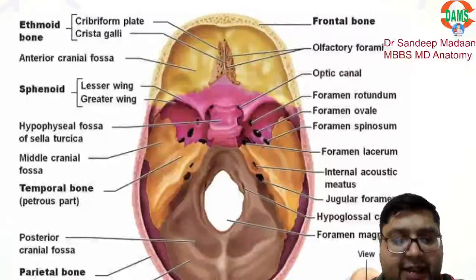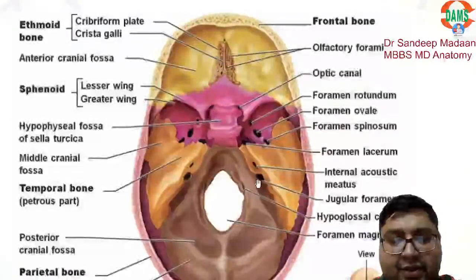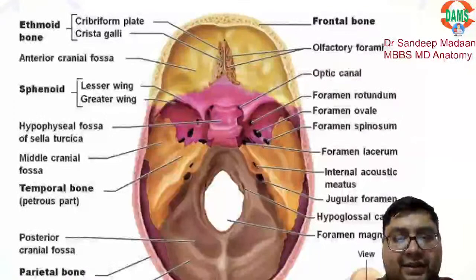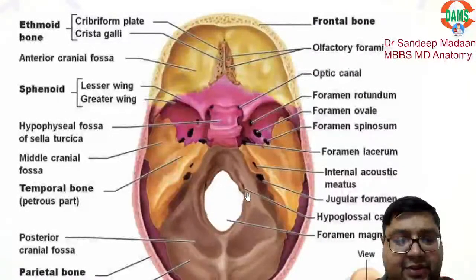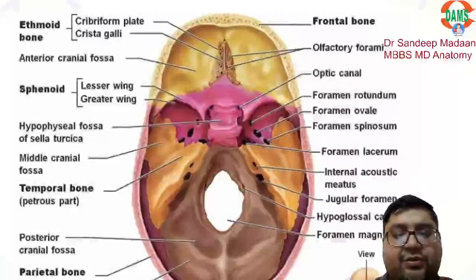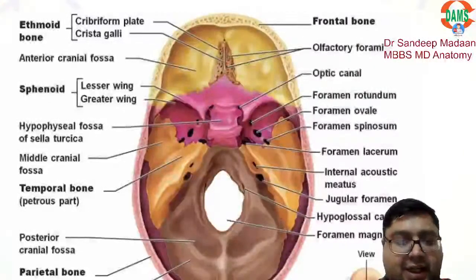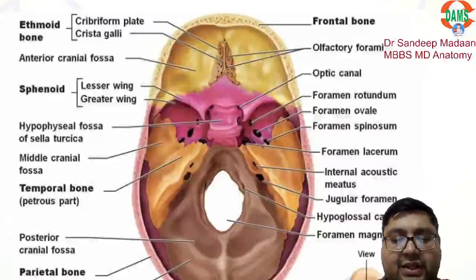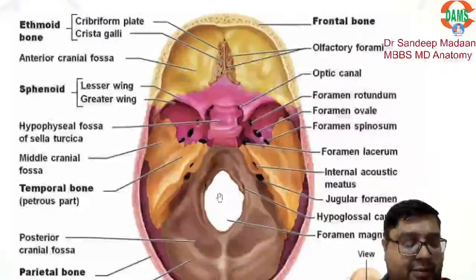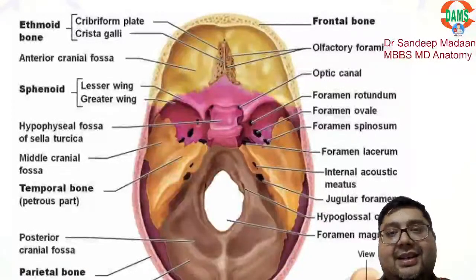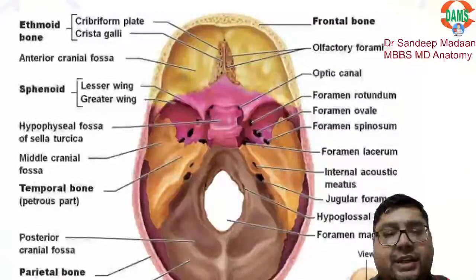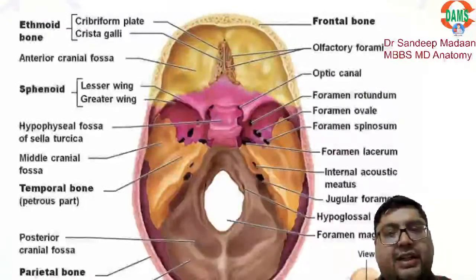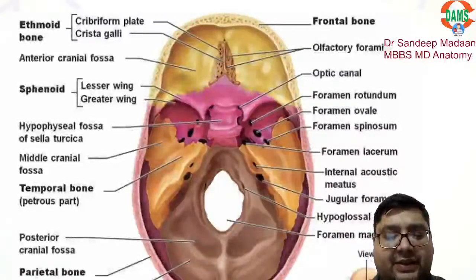And not only that, behind that we have the jugular foramen over here. Through the jugular foramen, who is going to pass? That is the 9th, 10th, and 11th nerve. And further behind, through the hypoglossal canal, we have the 12th nerve passing. This is basically the overall structure of the foramen of the skull and the different structures passing through them. We have the biggest foramen here, the foramen magnum, and passing through it are the lower end of the medulla, along with the spinal accessory nerve, along with the vertebral artery, spinal artery, and vertebral venous plexus. I hope that makes sense.